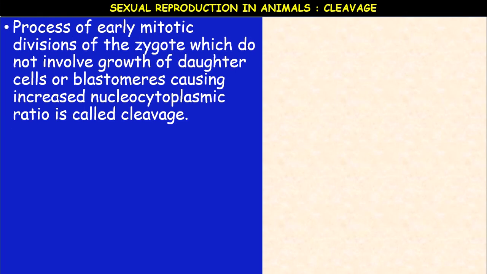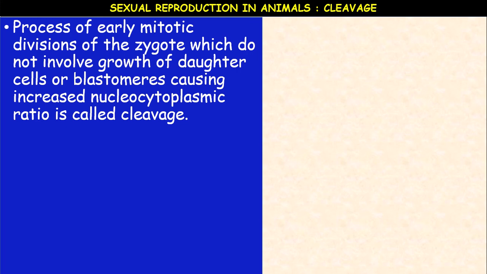Next, what is cleavage? Let us study in detail about cleavage. Before the formation of the zygote, the formation of gametes involves cell division that is called meiotic cell division, or meiosis. Then after the formation of the zygote, after fertilization, the zygote undergoes mitotic division.